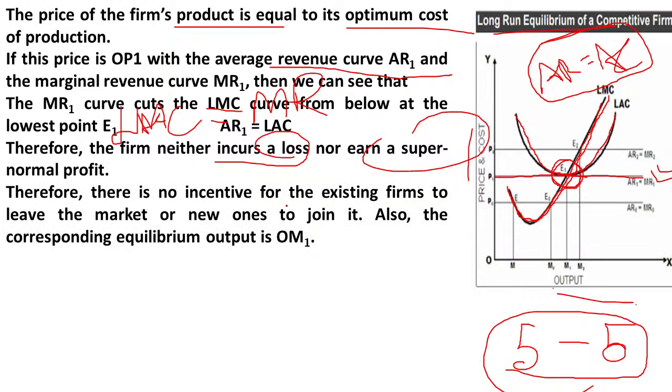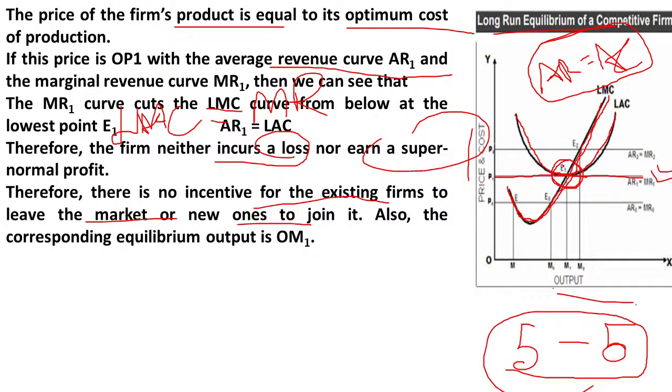So here the firm will not make any loss, will not earn any profit. Therefore there is no incentive for existing firms to leave the market or new ones to join it. Because of the normal profit, no firm is going to leave the market. If any new firm enters into the market, they won't make any profit. So this is known as the equilibrium point.